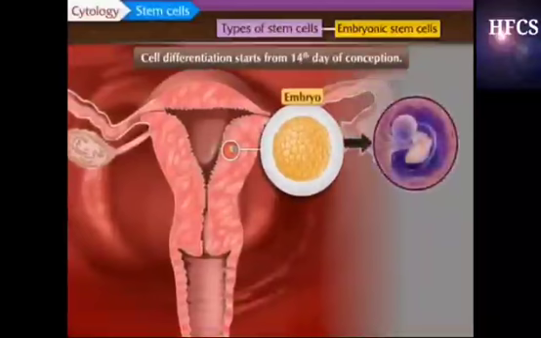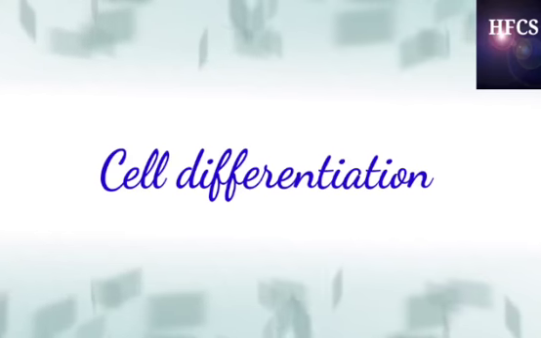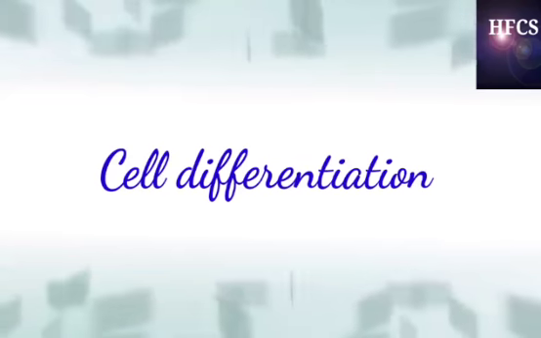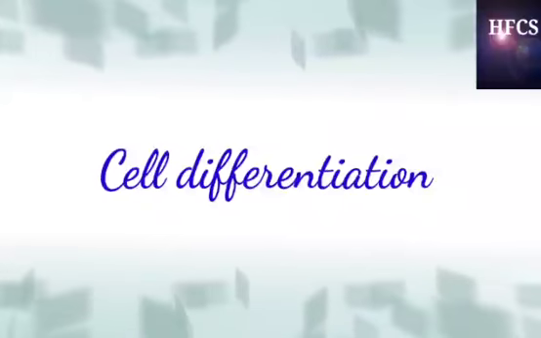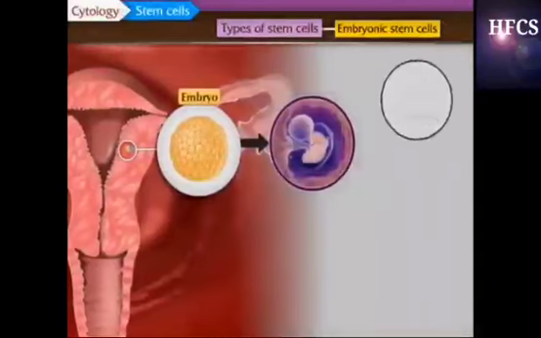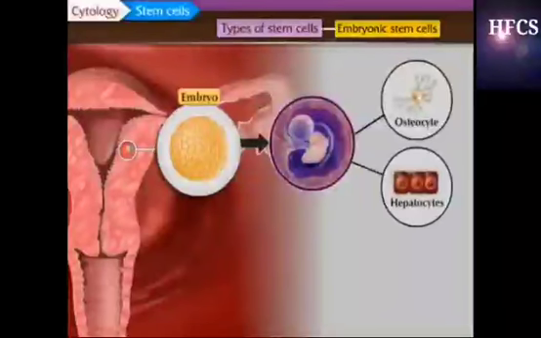Cells of embryo undergo repeated mitotic divisions. Cell differentiation starts from 14th day of conception. Cell differentiation means the process during which young immature cells take on individual characteristics and reach their mature form and function. Cells of different organs like osteocytes, that is bone cells, hepatocytes, that is liver cells, and neurons are formed due to differentiation.